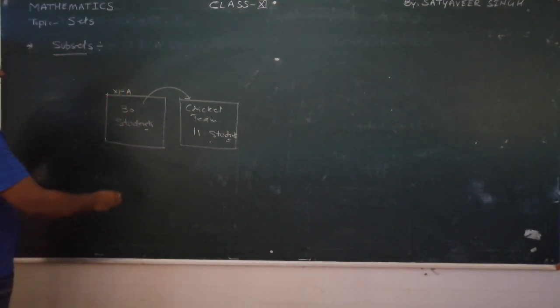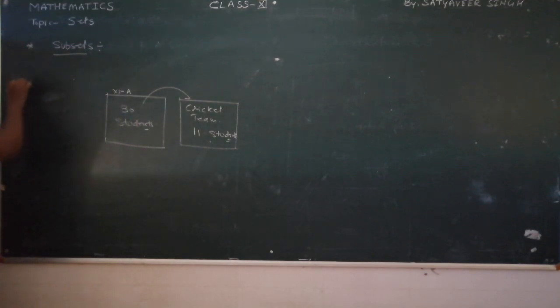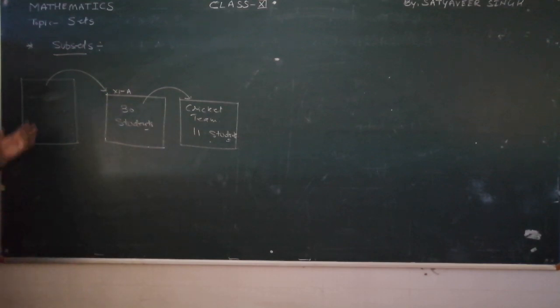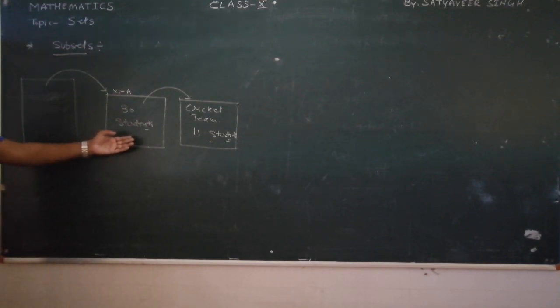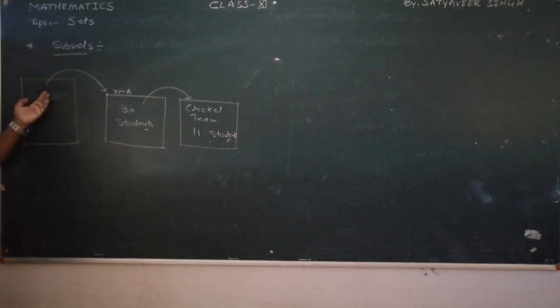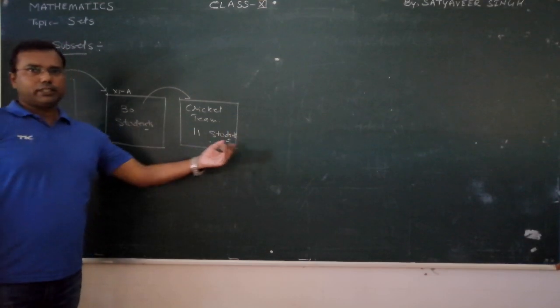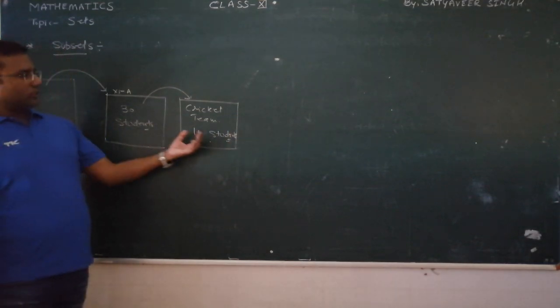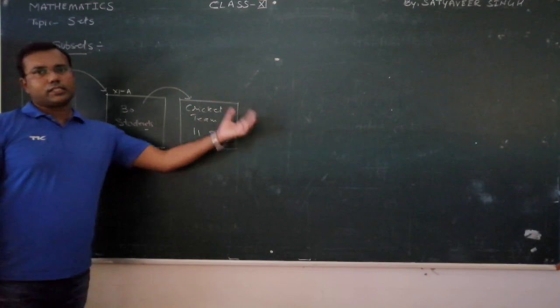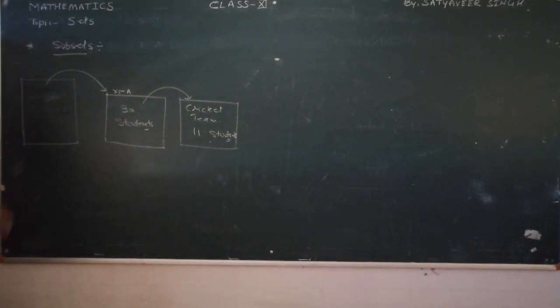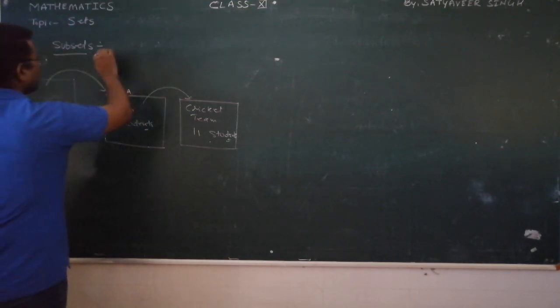At the same time, we can understand further. Suppose this is your school. There are total students here in this school, and this class is also a subset of the school. Class 11th A is a subset of the school. All your cricket teams, volleyball team, basketball team, swimming team, all the teams or maybe all the sections, they are subsets of the school only. So we can say in general language,